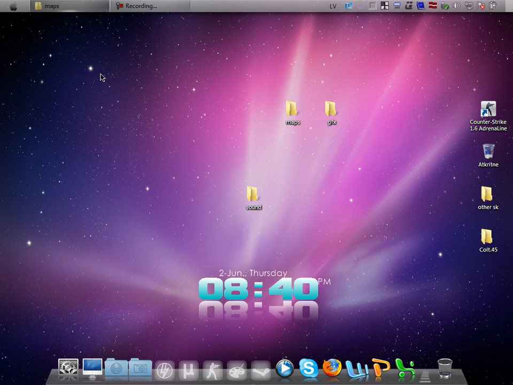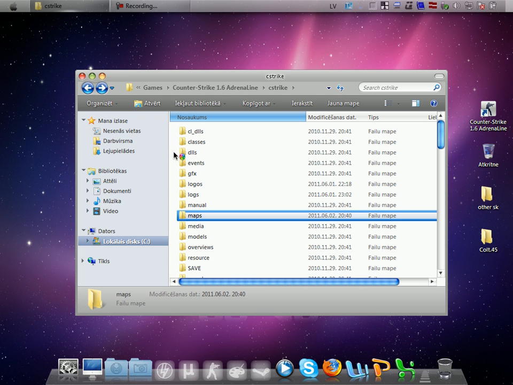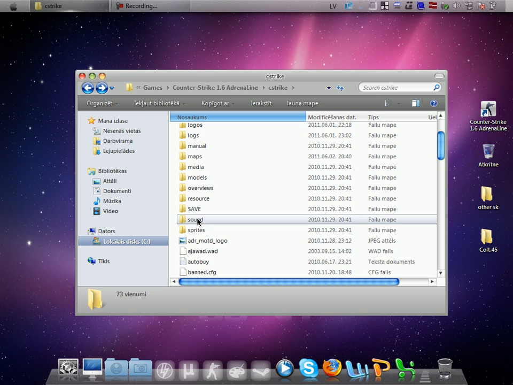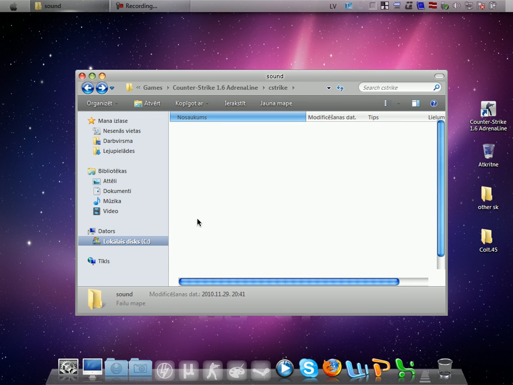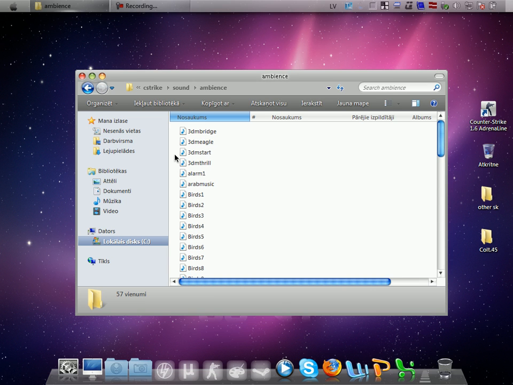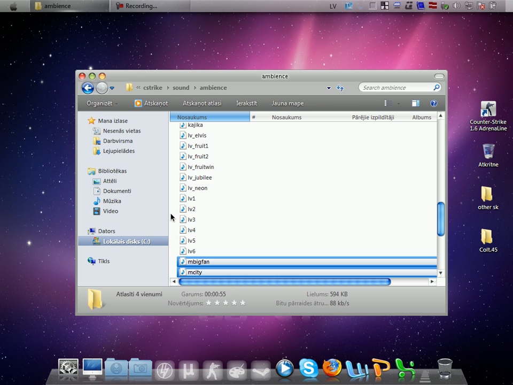Now go back to your Counter-Strike directory, go back to C-Strike and find this sound folder in your C-Strike folder. Then find the ambulance folder and just paste in these sounds, and it's done.